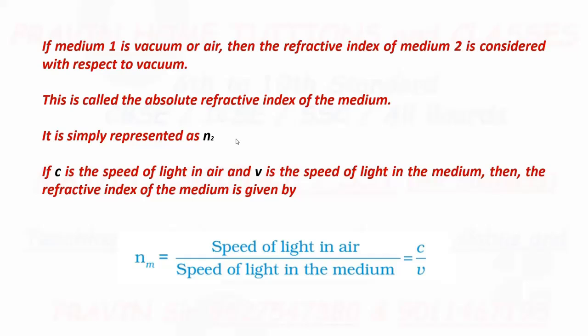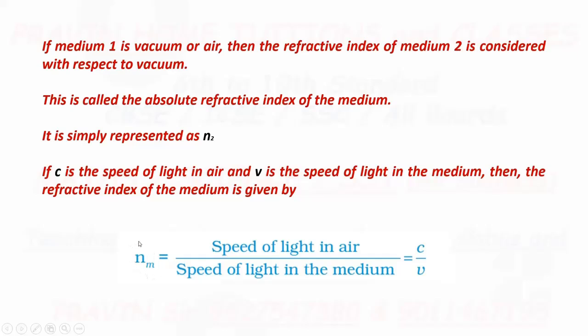Now, if C is the speed of light in air and V is the speed of light in the medium, then the refractive index of the medium is given by Nm is equal to speed of light in air divided by speed of light in the medium, which is equal to C divided by V. Means if we take the reference medium as vacuum or air, then here we are not mentioning that.